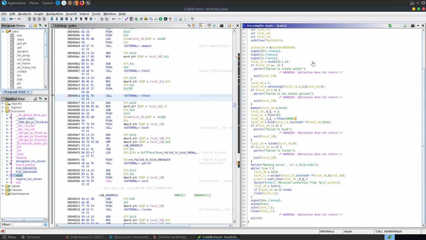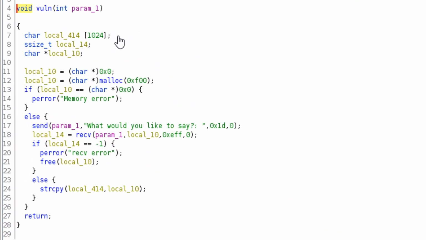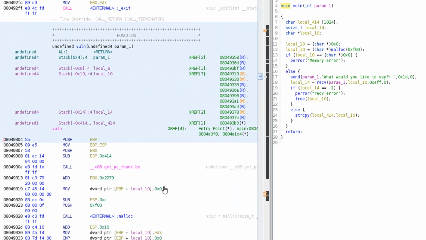So we don't really need to worry too much about this code here. This is just dealing with creating sockets for different connections. What we're interested in here is this vuln function. So we can see it's going to call vuln. Immediately we can see a buffer here of 1024 bytes, this local_414 variable. We can also see that we've got a local_10 which is calling malloc. It's going to grab 0xF00, which is 3840 bytes in chars,